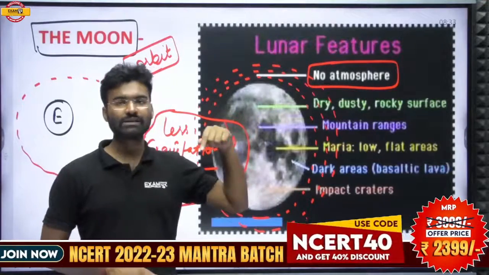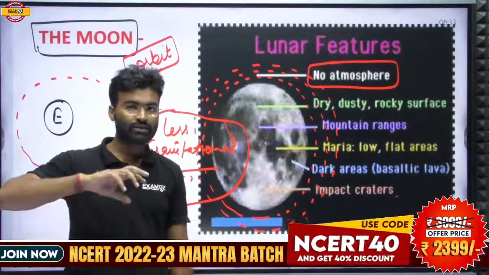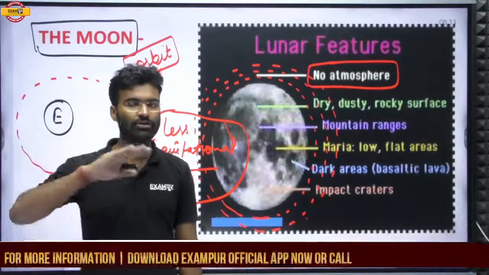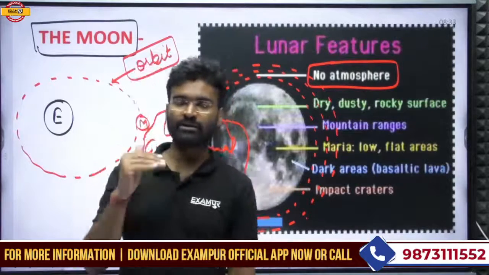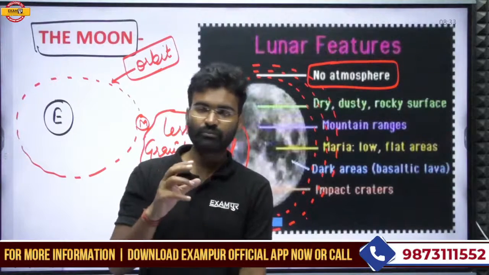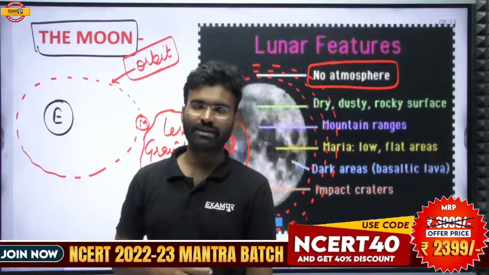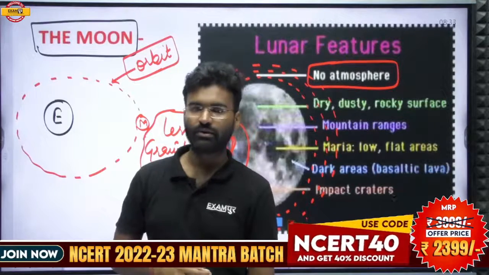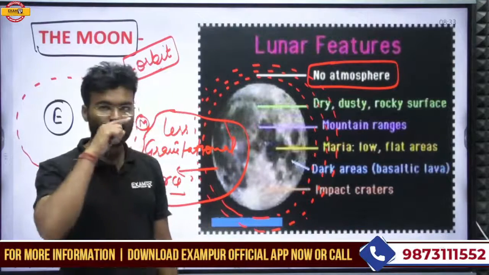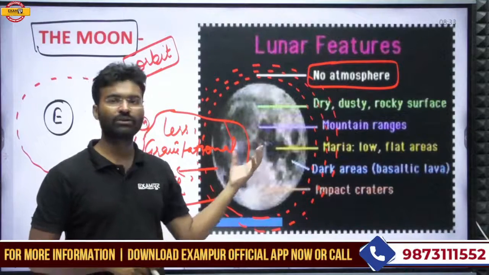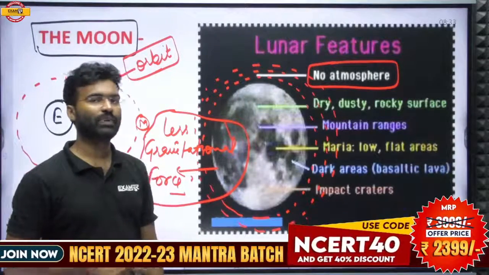Earth has a relatively high gravitational force, and that is why the gases do not cross the escape velocity. What is the escape velocity? Escape velocity is the minimum velocity required to move away from the gravitational force of the earth. That is 11.2 km per second. So because of the less gravitational force, absence of atmosphere is seen on the moon.